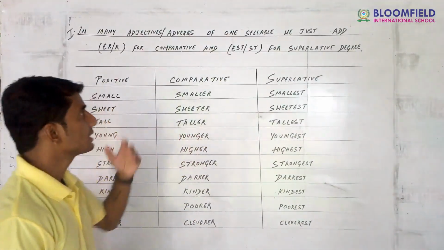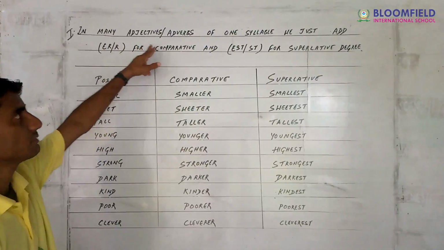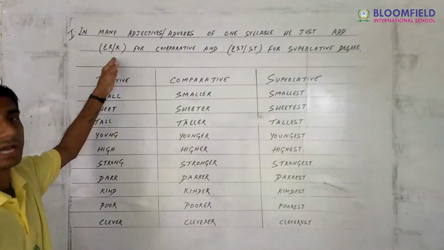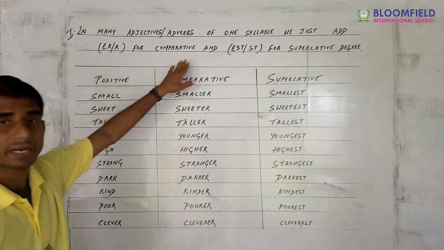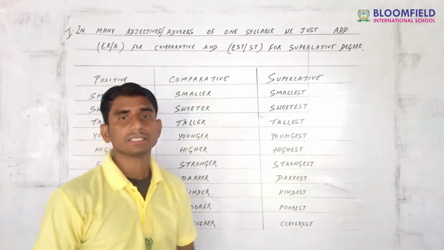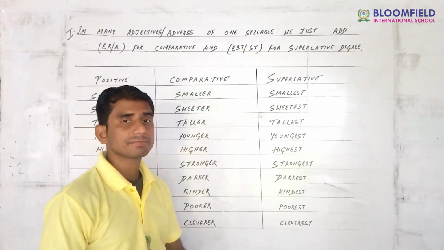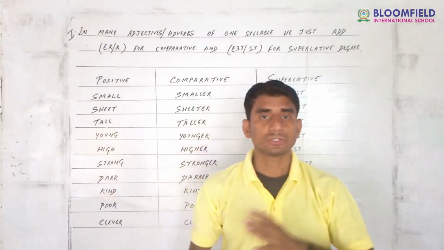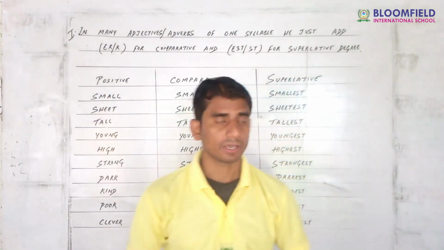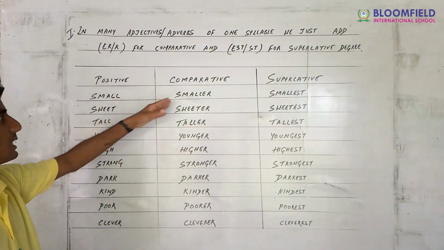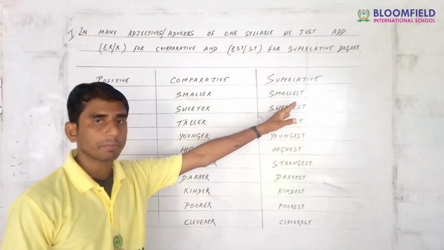Well guys, go once again. In many adjectives or adverbs of one syllable, what do we add? We add er or r for comparative and est or st for superlative degree. Examples have been given here. I request you to note them down in your fair copy. The degrees of comparison I have mentioned here: positive degree, comparative degree and superlative degree.